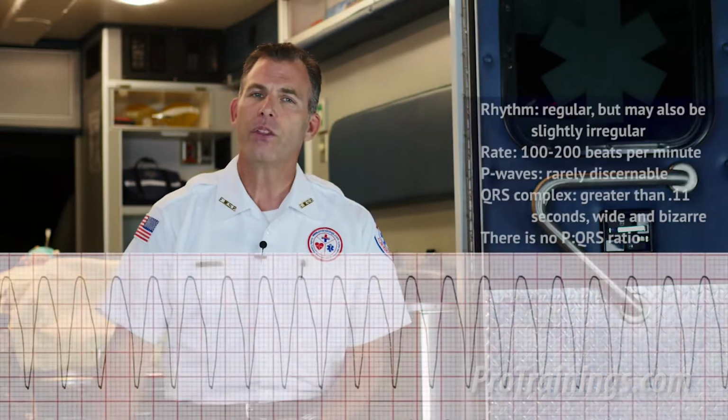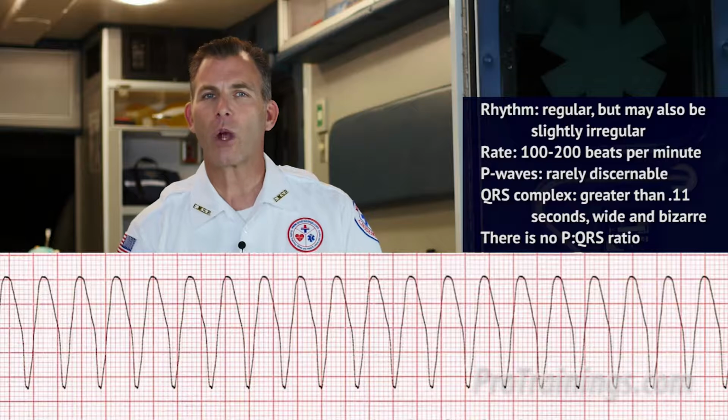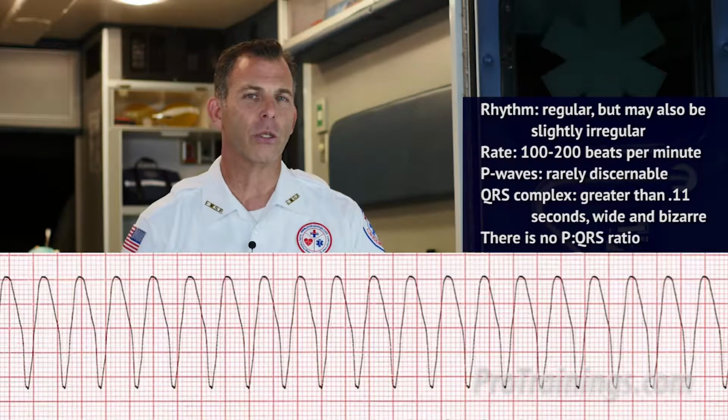A very common VTach is called monomorphic ventricular tachycardia. This means that all of the complexes are the same size, direction, and shape. This is usually caused by an ectopic pacemaker somewhere located in the ventricle. In this ECG, the rhythm is regular but may also be slightly irregular.